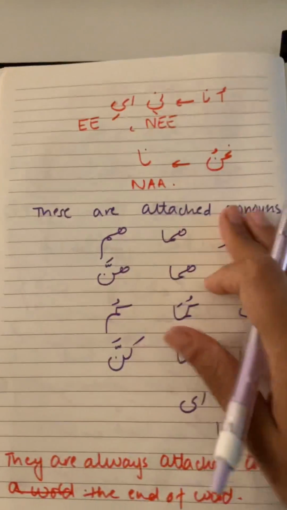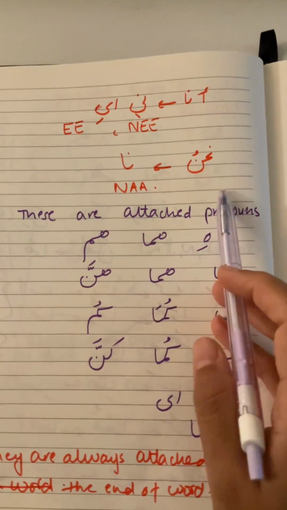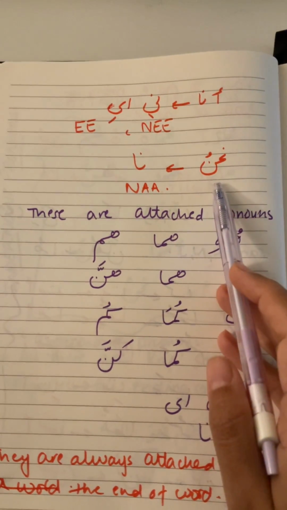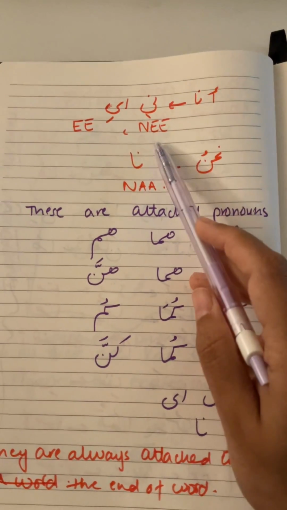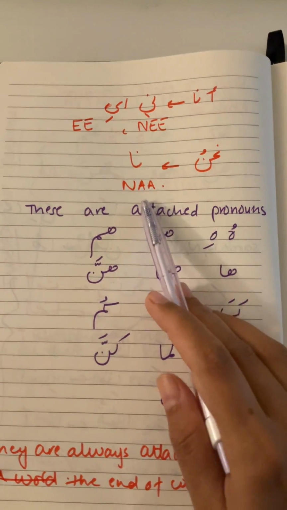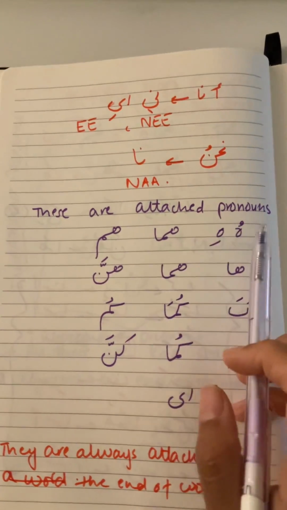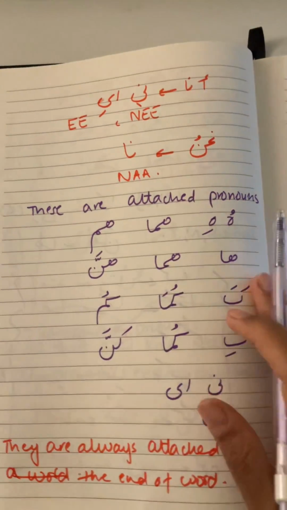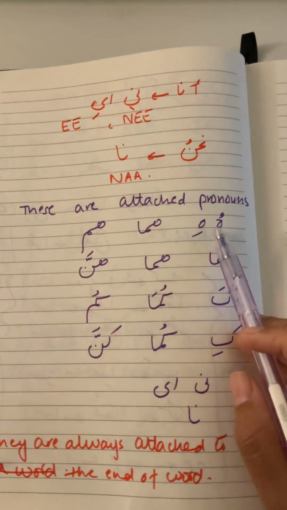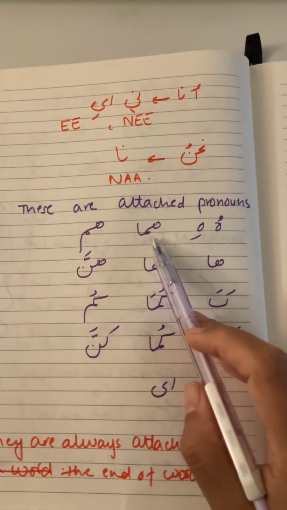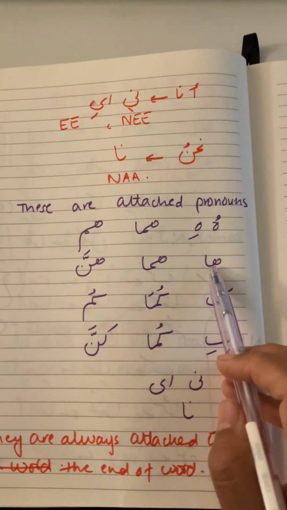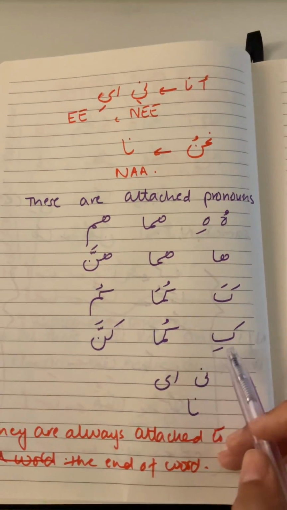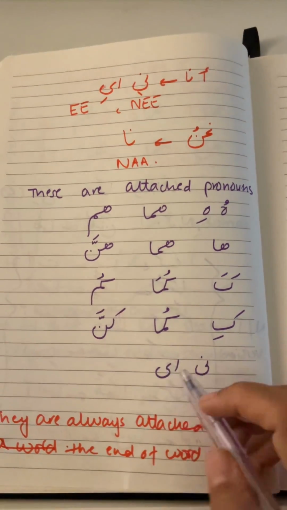Moving on to the next page, the only two left are ana and nahnu. The attached version of ana is ni or i, and the attached version of nahnu is na. These attached pronouns can be nasb or jar. So let's do the whole pronoun table in attached form: hu or hi, huma, hum, ha, huma, hunna, ka, kuma, kum, ki, kuma, kunna, ni or i, and then na.